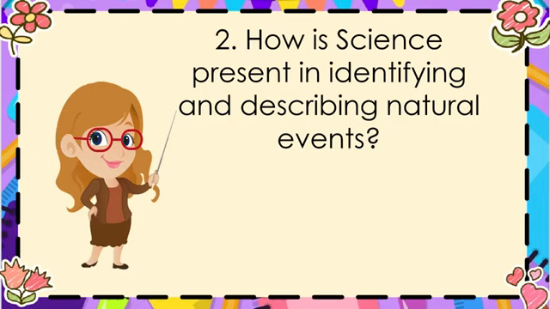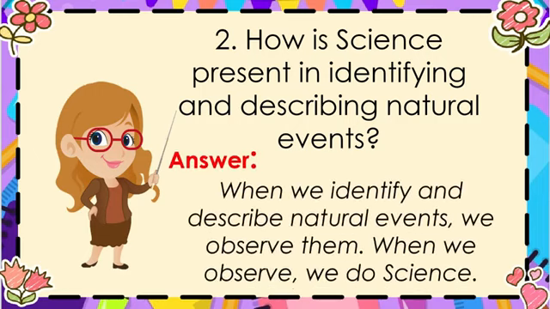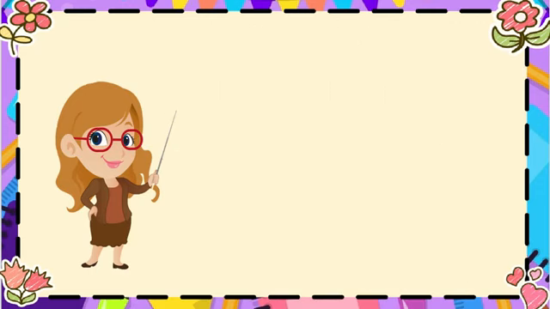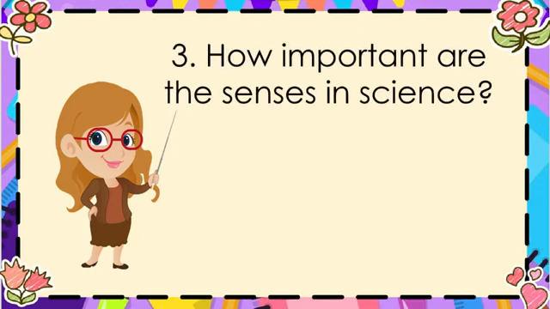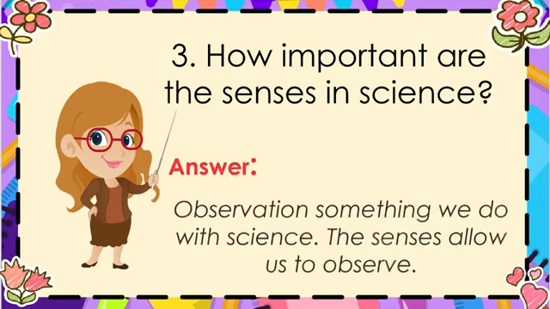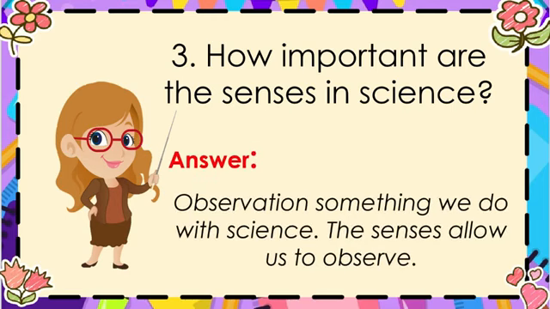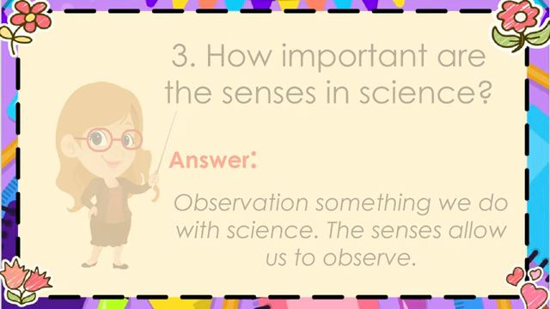How is science present in identifying and describing natural events? When we identify and describe natural events, we observe them. When we observe, we do science. How important are the senses in science? Observation is something we do with science. The senses allow us to observe.